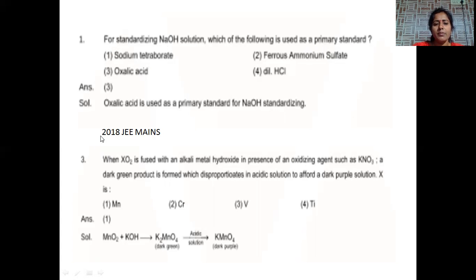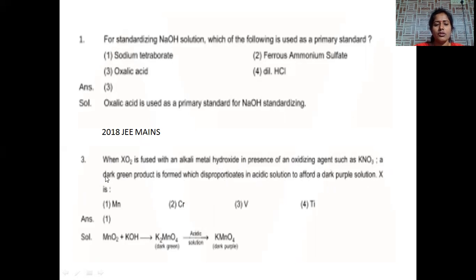All these questions were repeated in 2018 JEE Mains, so we are discussing these questions in this session. When MnO2 is fused with an alkali metal hydroxide in the presence of oxidizing agents such as KNO3, potassium nitrate, a dark green product is formed, which disproportionates in acidic solution to afford a dark purple solution. What is X?